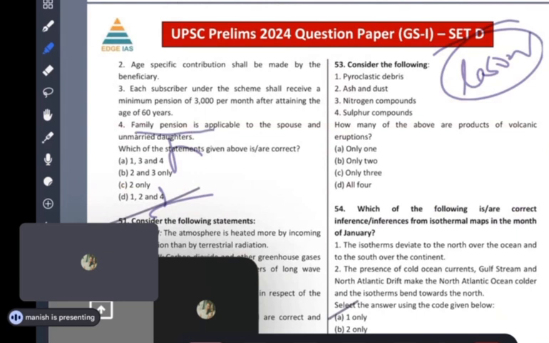Now, family pension is applicable to the spouse and unmarried daughter. How daughter, yaar? Spouse can be given only, not daughter. Is there any sense why daughter should be given? Then why not male? Why daughter only? Is there any sense? No sense. Four is wrong. So two and three is right.